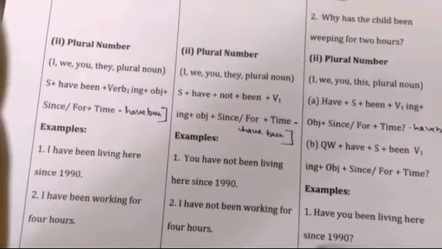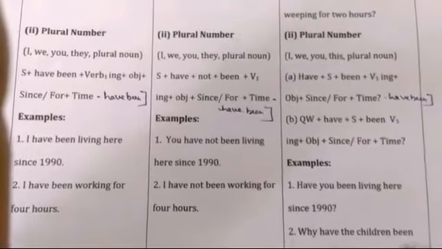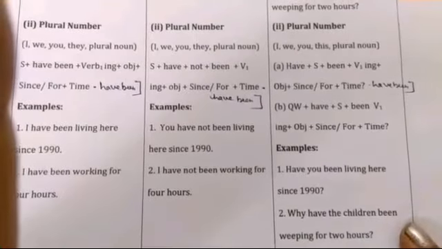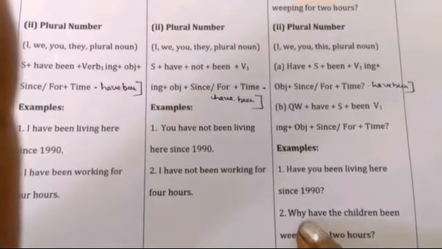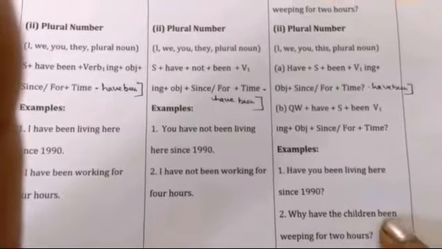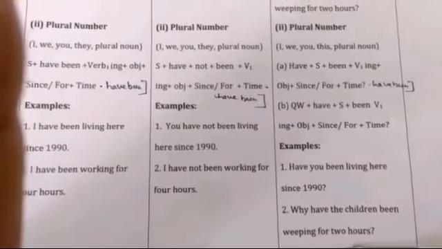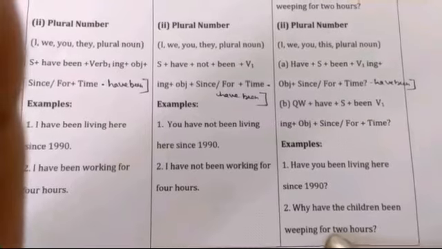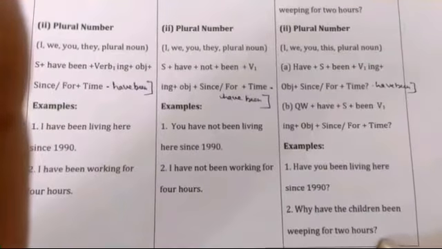Okay, and since. Next, why have the children been weeping for 2 hours? So we put why and have before the children, meaning the subject, and been after the subject, and then verb first form plus ing, and then for before the period of time, then question mark. Okay, so this is all about the